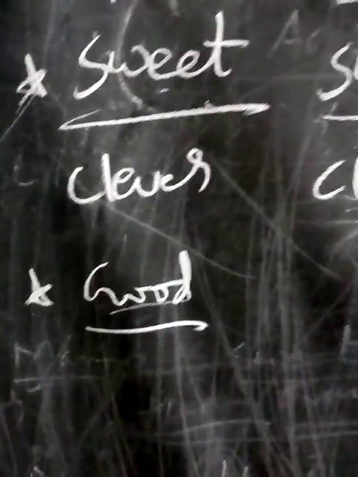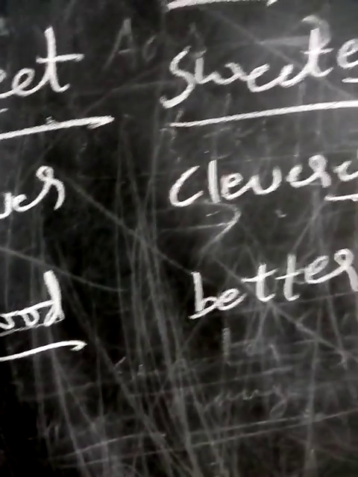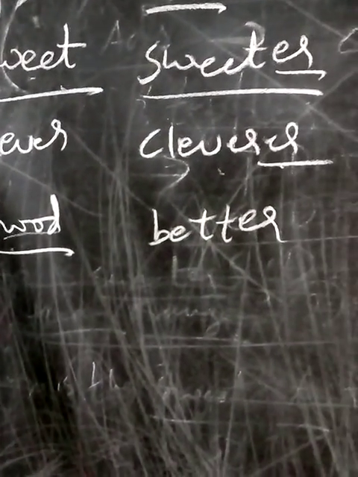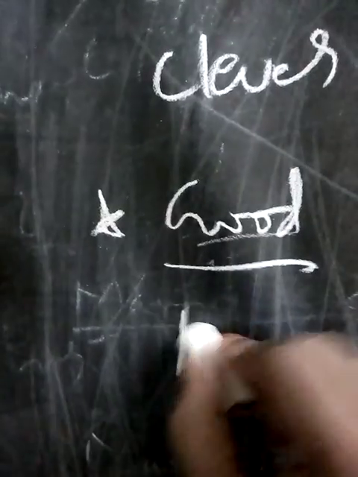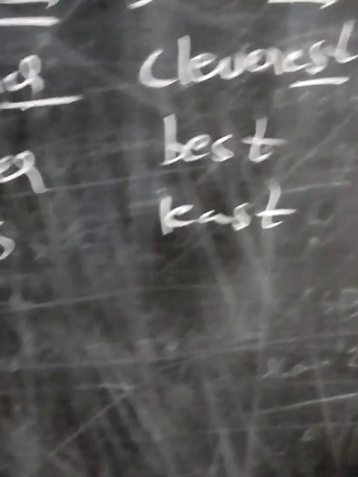This is different from the other. Good, better, best. All these three forms are totally different. Like this, some words you may get. For example, little, less, least. Like this, some more words will be there.